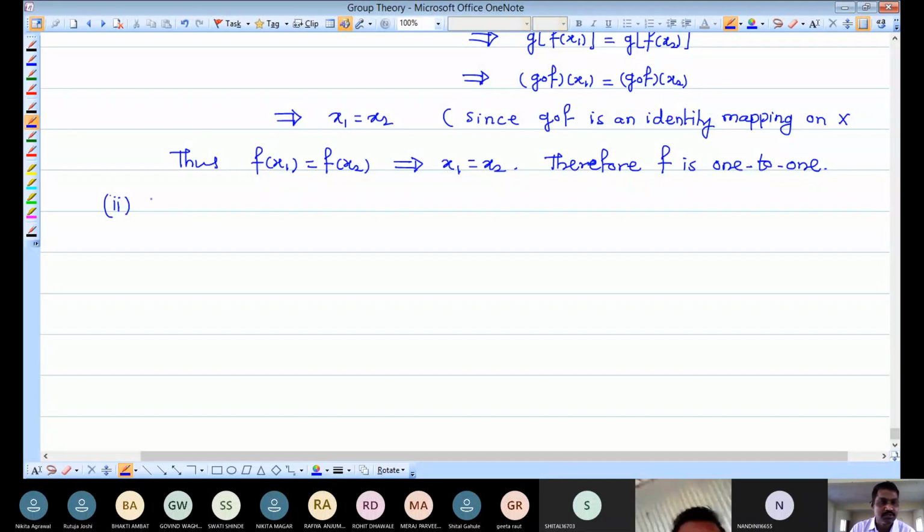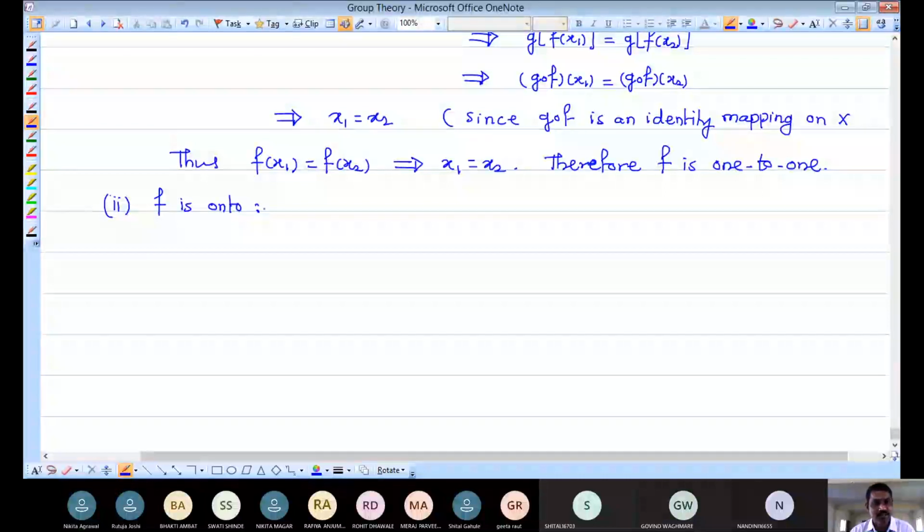Now I have to show F is onto. For the second part, we want to prove F is onto. See, F is a mapping from X to Y. So for any arbitrary element from the second set Y, we have to take that arbitrary element, and we have to find the corresponding element in the first set whose image is that y. So let me start with that arbitrary y.